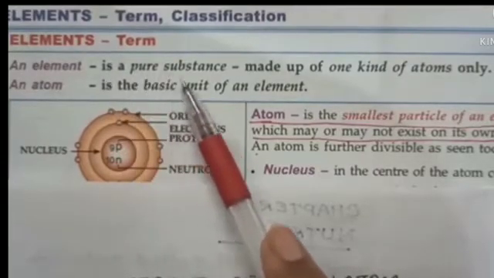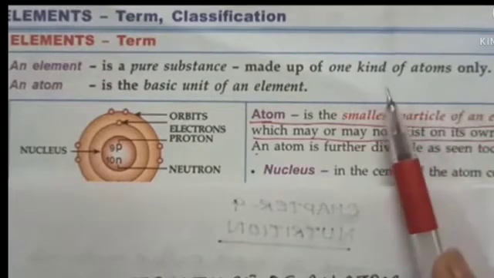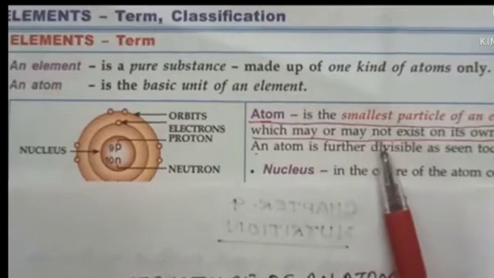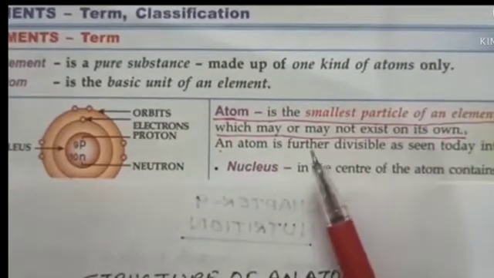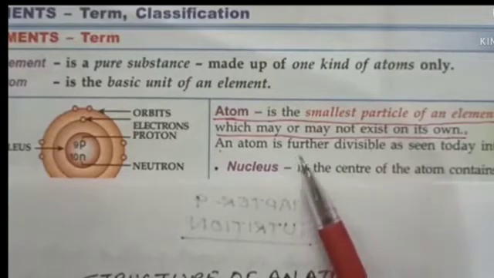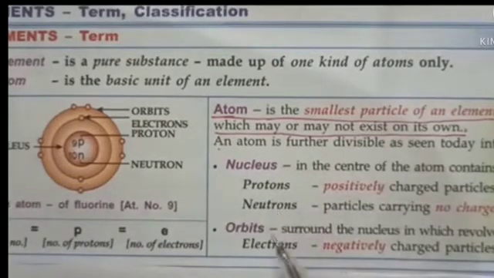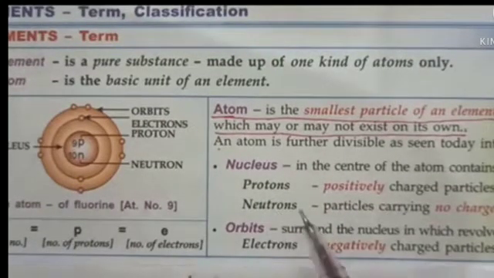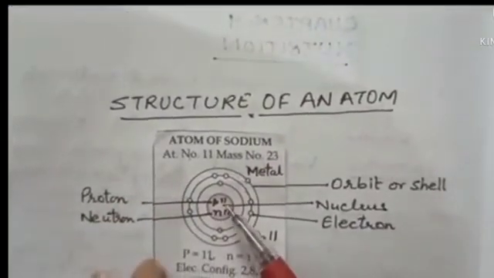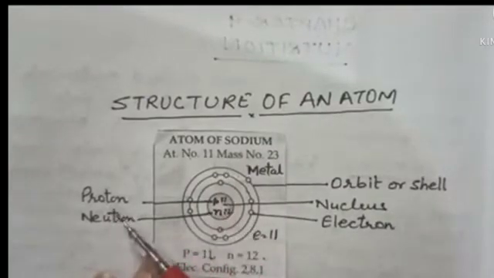Now an element is a pure substance which is made up of one kind of atom only. And what is an atom? An atom is the basic unit of an element. It is the smallest particle of an element which may or may not exist on its own. An atom has 3 subatomic particles: proton, neutron and electron. Now look at the structure of an atom. An atom has a center part called the nucleus. In the nucleus, protons and neutrons are present.